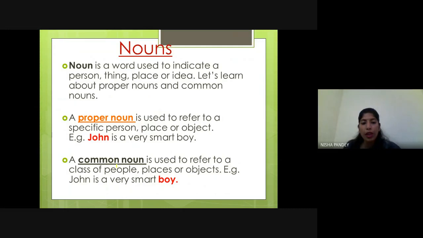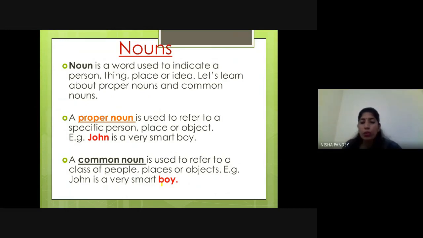And what is common noun? Common noun is used to refer to a class of people or places or objects. Example, we'll take the same example, children. John is a very smart boy. So here John is here, but we have not highlighted it. You can see the highlighted word here, boy. So it's a class of people. Many boys are there in the class.